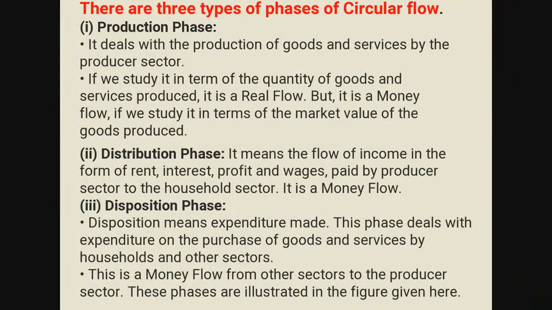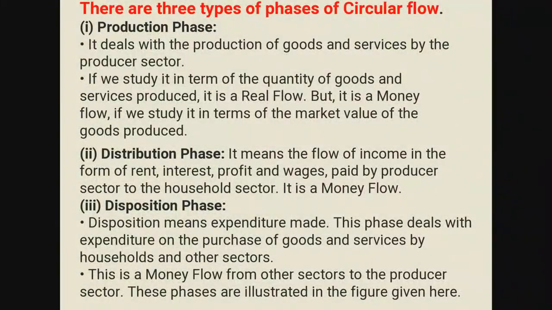If income is generated, the distribution phase will occur. Distribution phase means the flow of income in the form of rent, interest, profit, wages paid from the producer sector to the household sector. Income generation means how income will be generated.